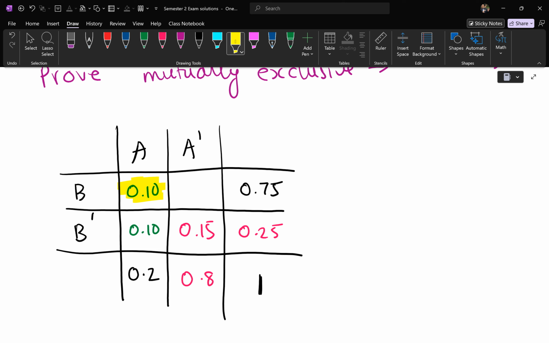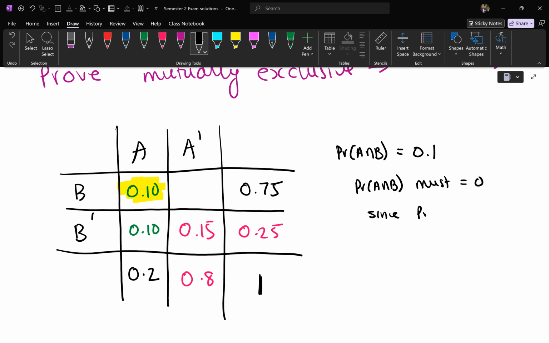And we've got the answer: the probability of A intersection B is equal to 0.1. But we know that for them to be mutually exclusive, the probability of A intersection B must equal 0. But since the probability of A intersection B does not equal 0, they are therefore not mutually exclusive.